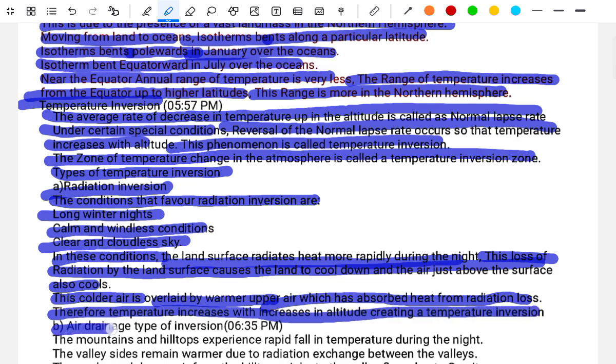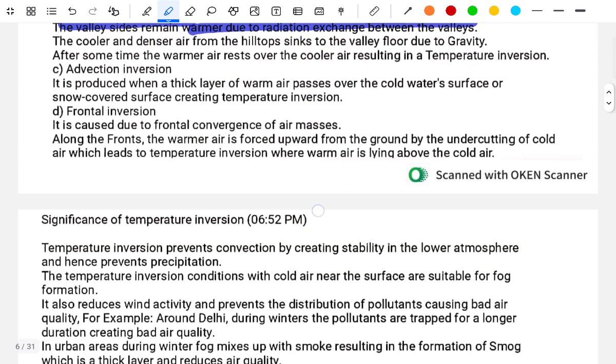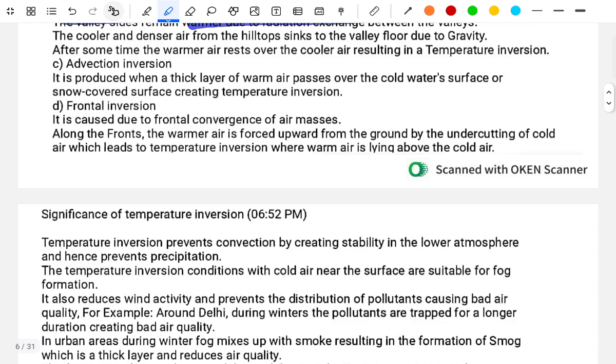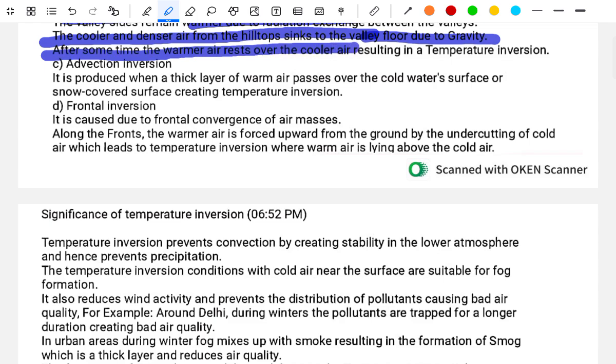B. The air drainage type of inversion. The mountain and hilly tops experience a rapid fall in the temperature during the night. The valley sides remain warmer due to the radiation exchange within the valley. The cooler and denser air from the hilly top sinks to the valley floor due to gravity. After some time, warm air rests over the cooler air, resulting in the temperature inversion.